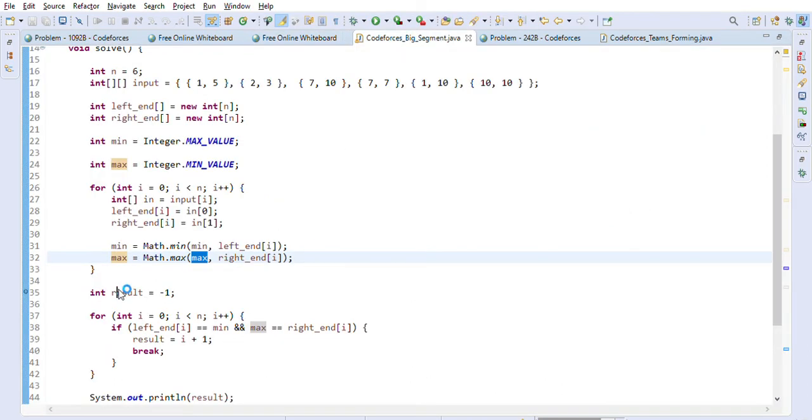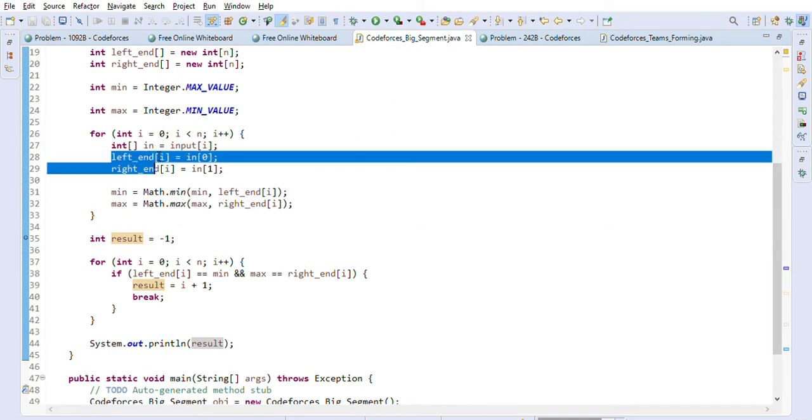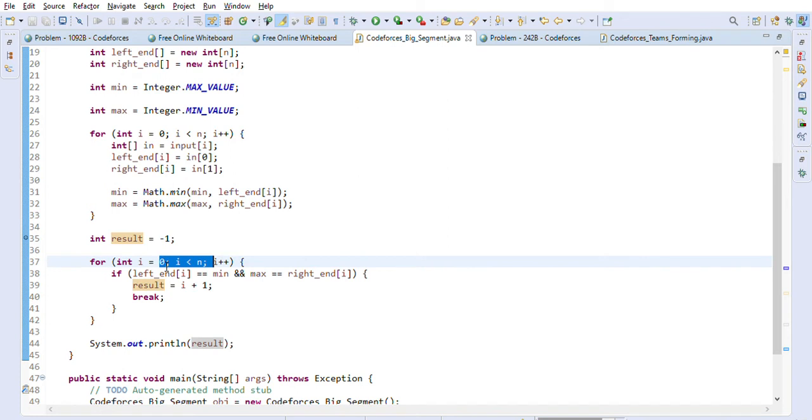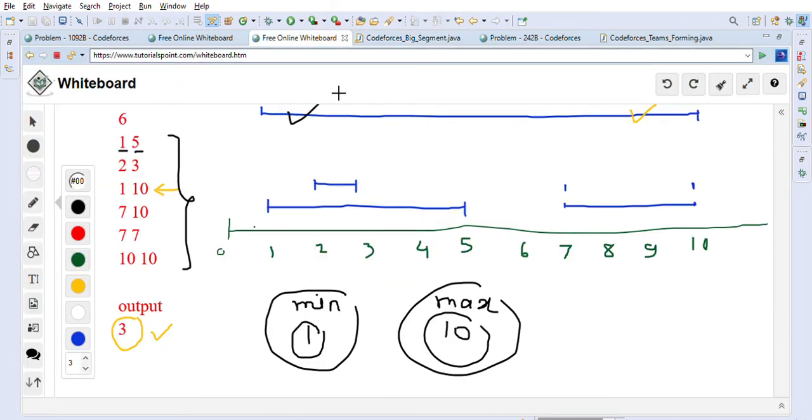After that, we'll just create one variable called result and assign it a -1 value. And then we will go through all these left end and right end arrays, right? Basically from 0 to n we will go. And we will keep checking if the left end is equal to minimum and right end is equal to maximum, right? That is the segment which is the biggest one, right? This one. This is the biggest segment.